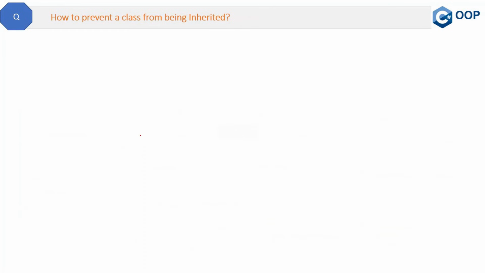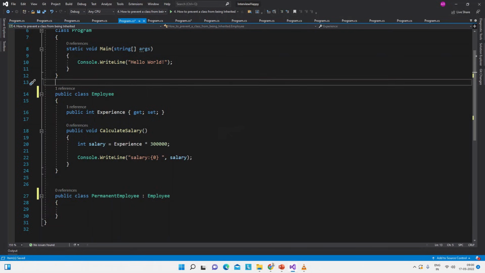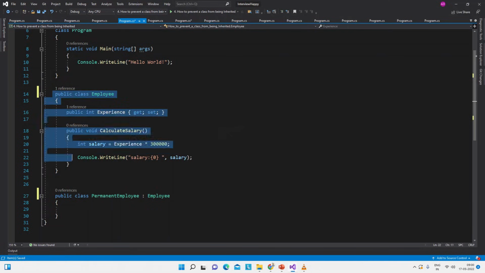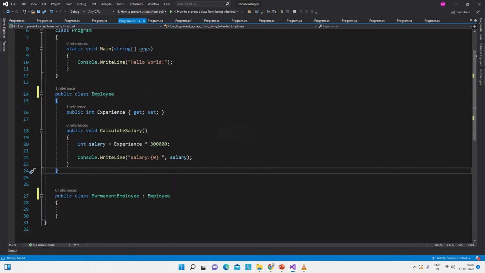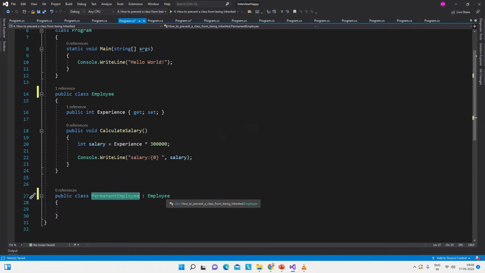Here is our question. How to prevent a class from being inherited? So the answer is pretty simple. It is by using the sealed keyword with the class. Let me show you the code here. See, this is a simple console application where we have this employee class, and this is the derived class permanent employee, which is derived from the employee base class.